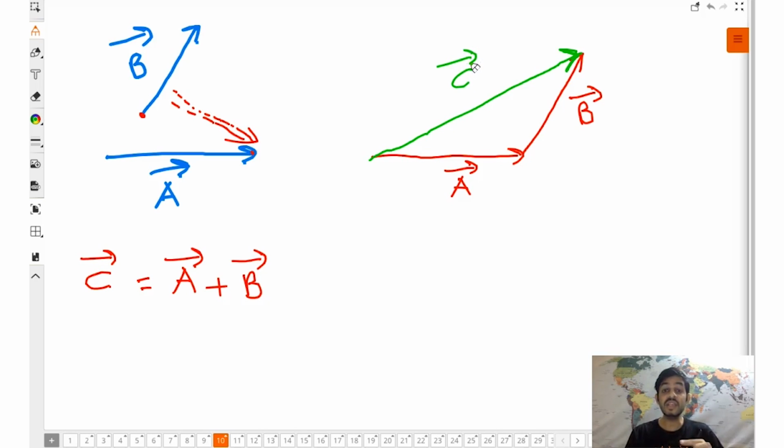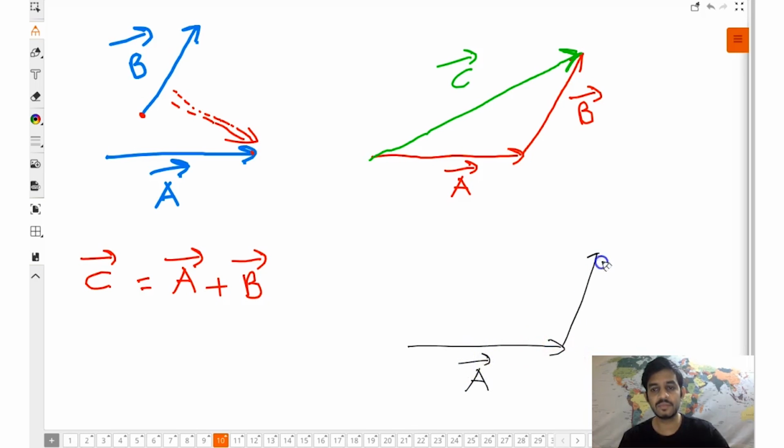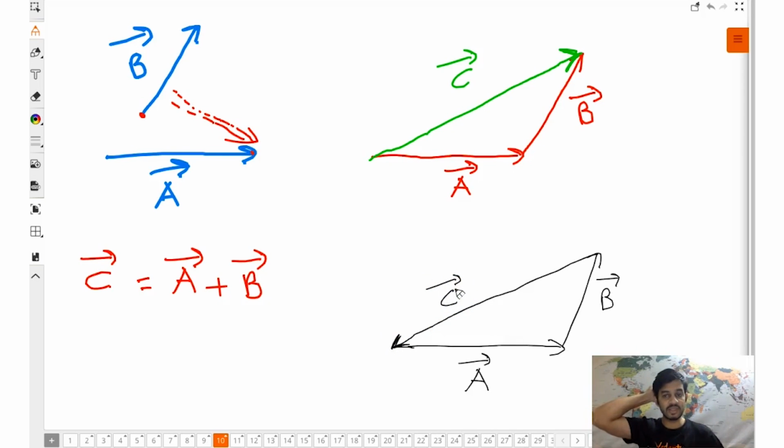Okay, if C is also in order, the diagram will look something like this. This is A vector, this is B vector, and this is C vector. In this case you can see all the three vectors are in order. क्यों? एक के हेड पर अगले की टेल, अगले के हेड पर थर्ड वाले की टेल, and so on.